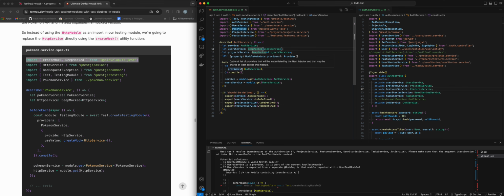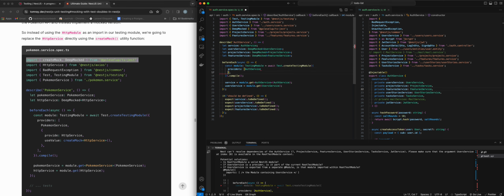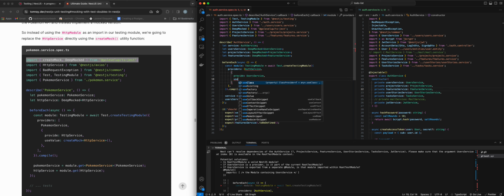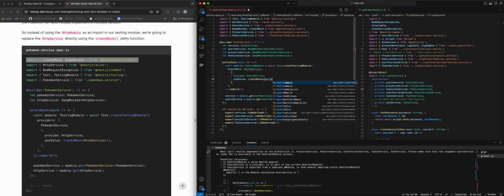So then within the providers, we're gonna have auth service, but then we're also going to have provide user service, use value, create mock users service.